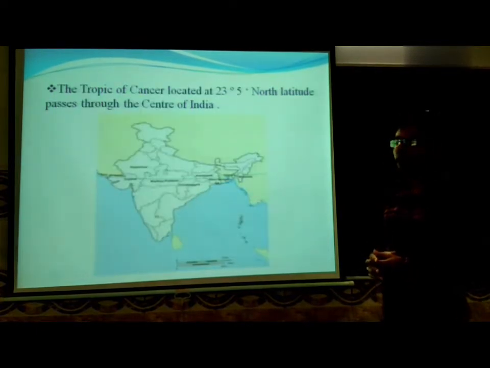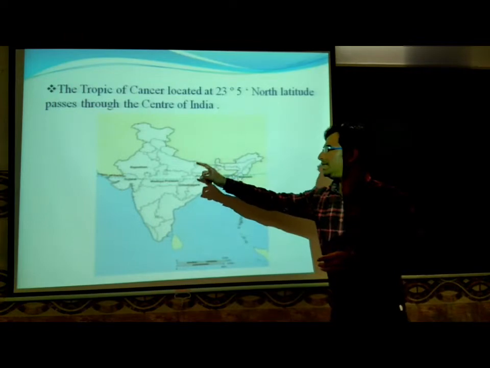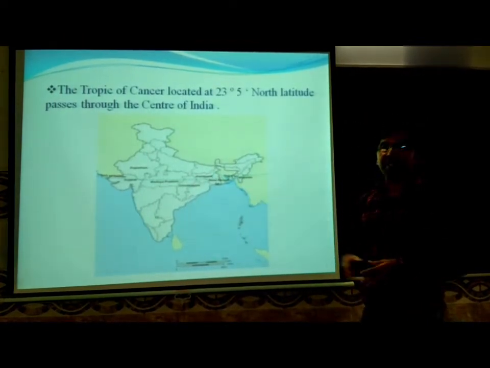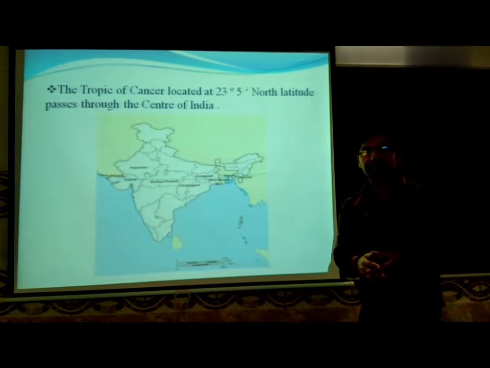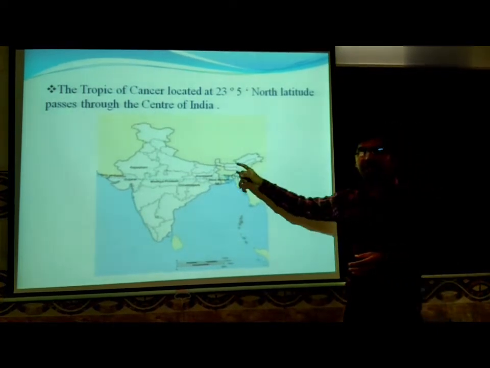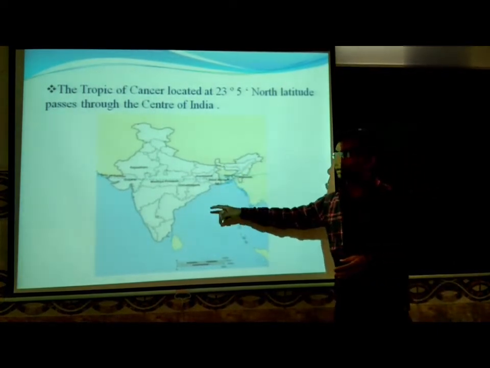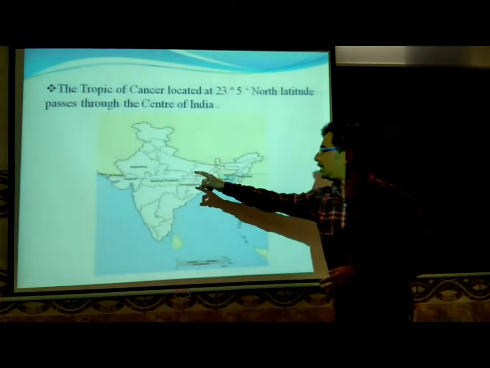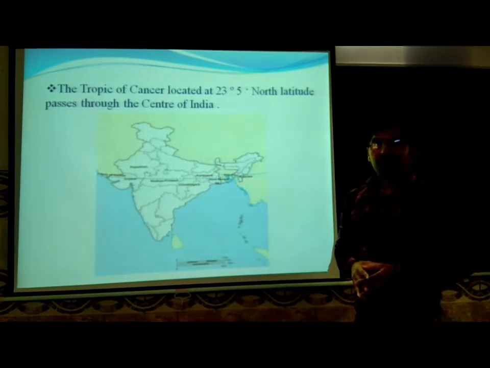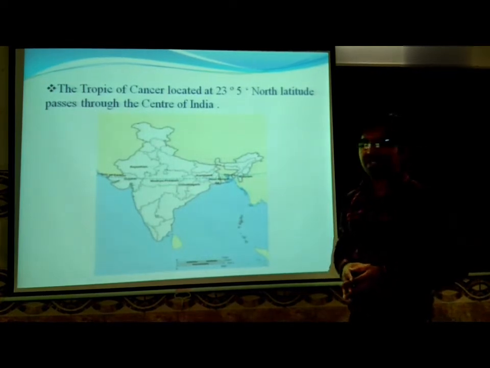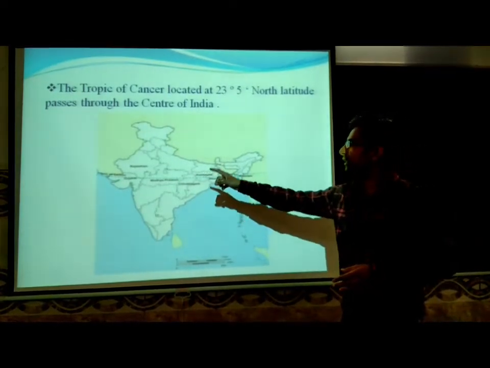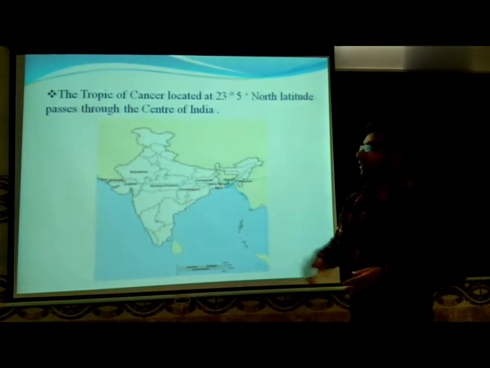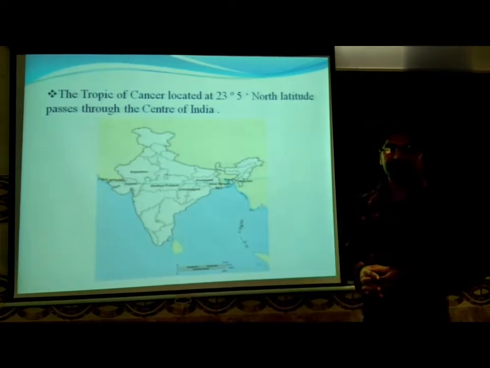The Tropic of Cancer, which is at 23.5 degree north latitude, passes through the center of India and divides India into two parts, North India and South India. The states which come on the Tropic of Cancer are Gujarat, Rajasthan, Madhya Pradesh, Chhattisgarh, Jharkhand, Tripura and Mizoram.